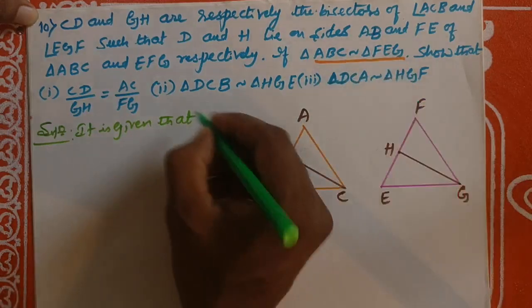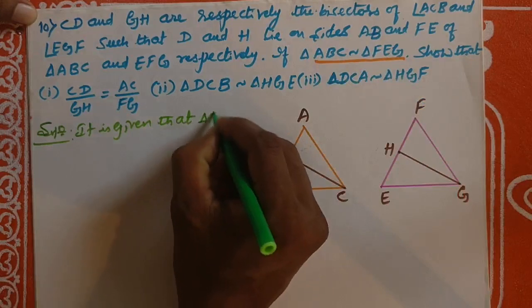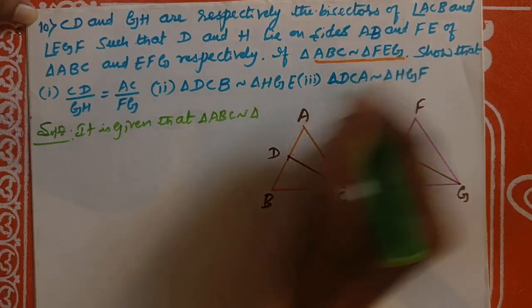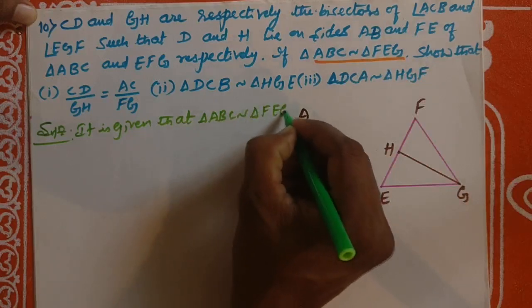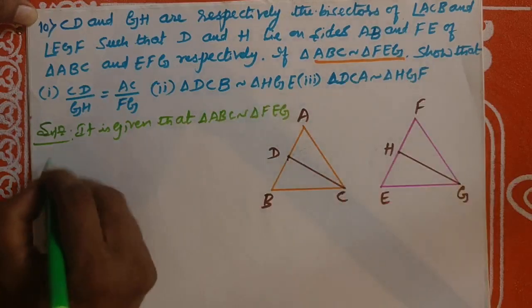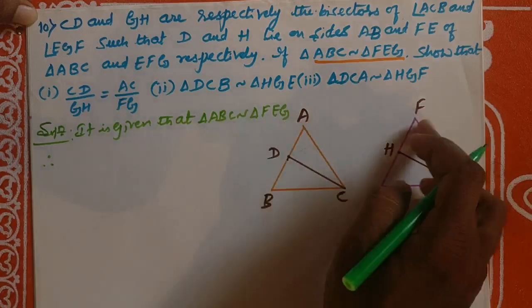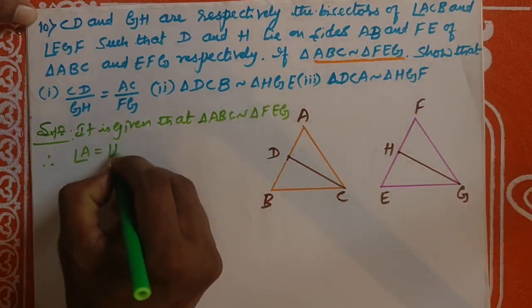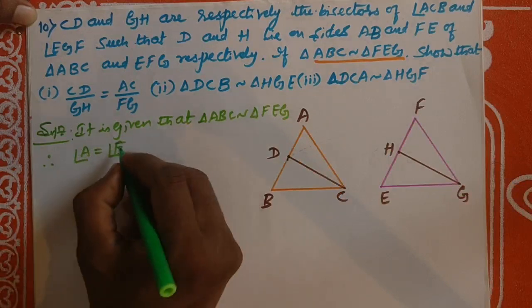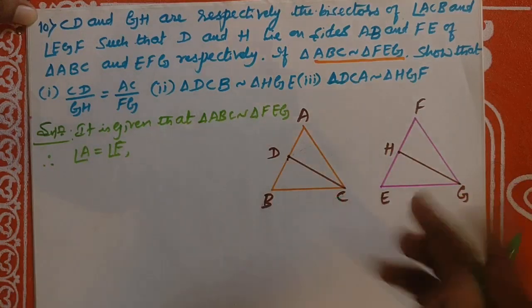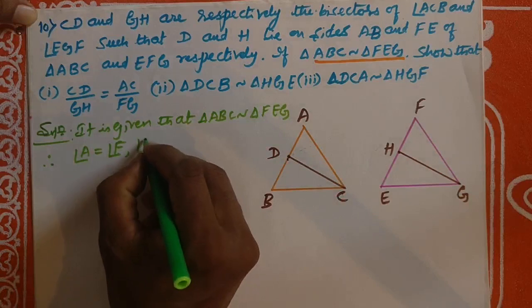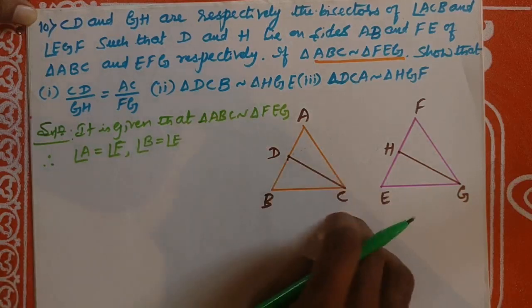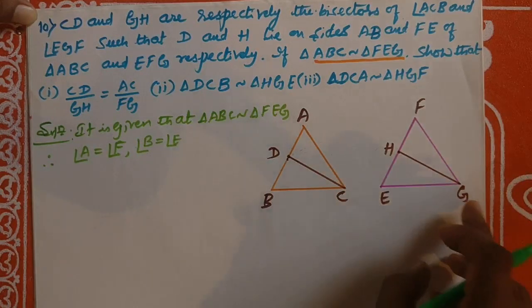Therefore, angle A is equal to angle F, angle B is equal to angle E, angle C is equal to angle G.